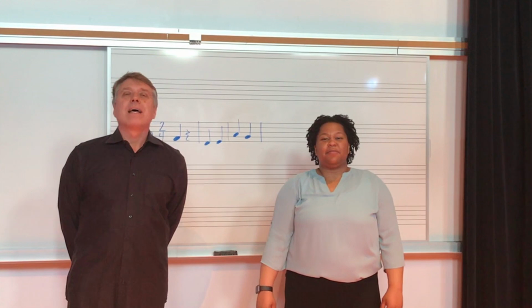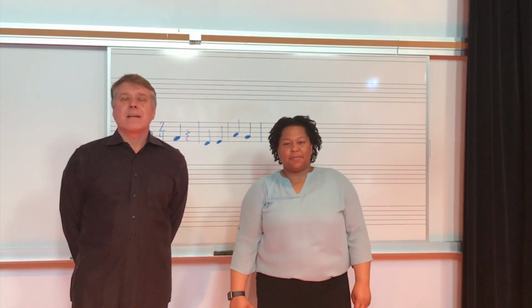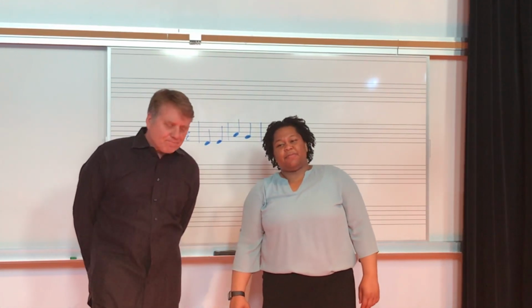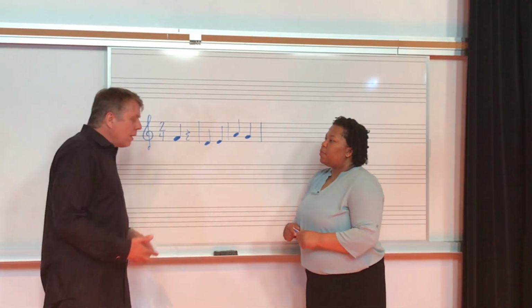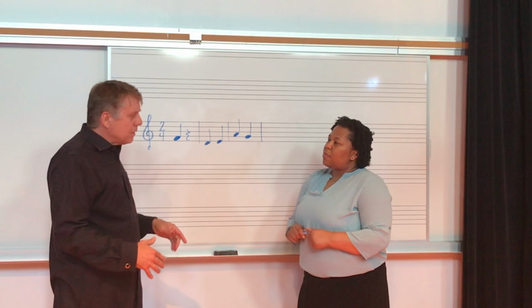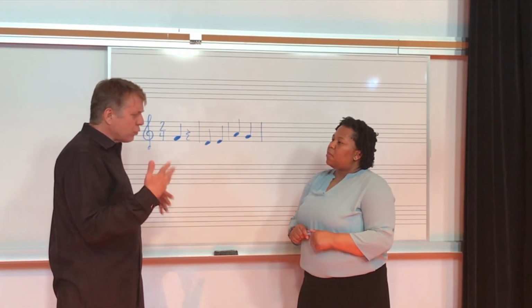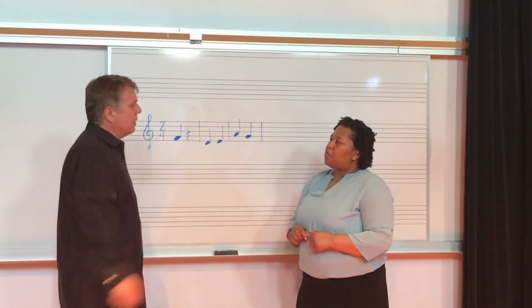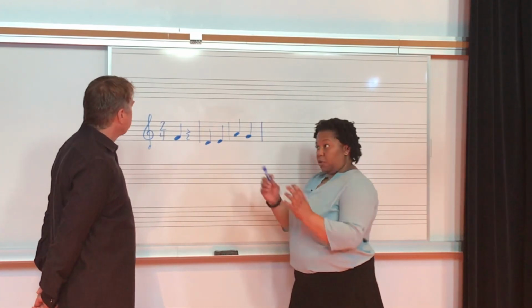Basic musicianship, lesson 14, repeat signs and first and second endings. So in my score, I have this melodic idea, but I want to repeat it. Is there any way to do a shortcut instead of having to write it all out again? Yes, we have a solution for that.